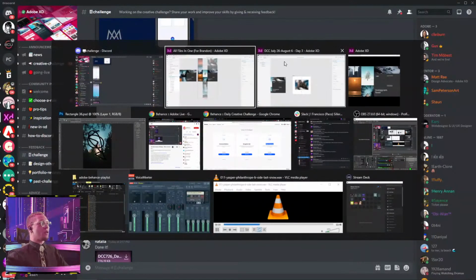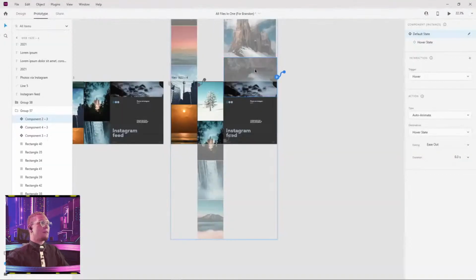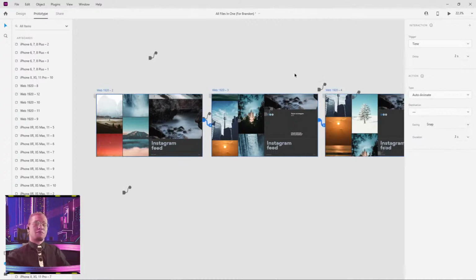And if you guys are wondering how to submit your work on Behance, very simple. Once you export your stuff through XD, which I will show you guys in a second, all you have to do is select your artboards if you want to have those things exported.